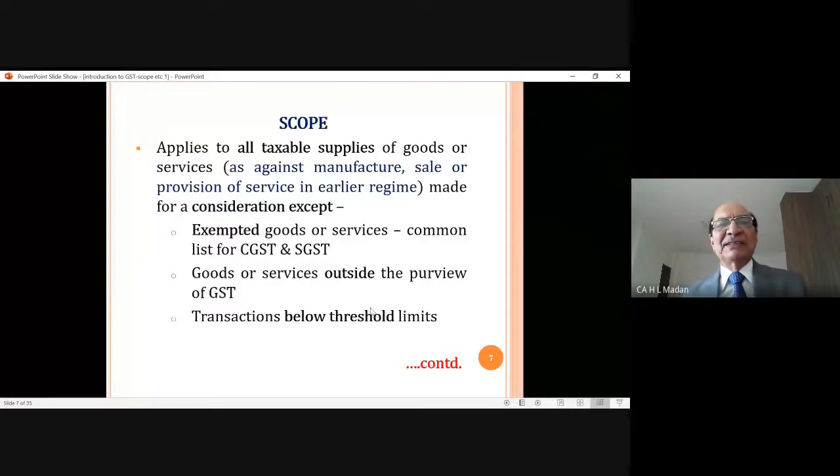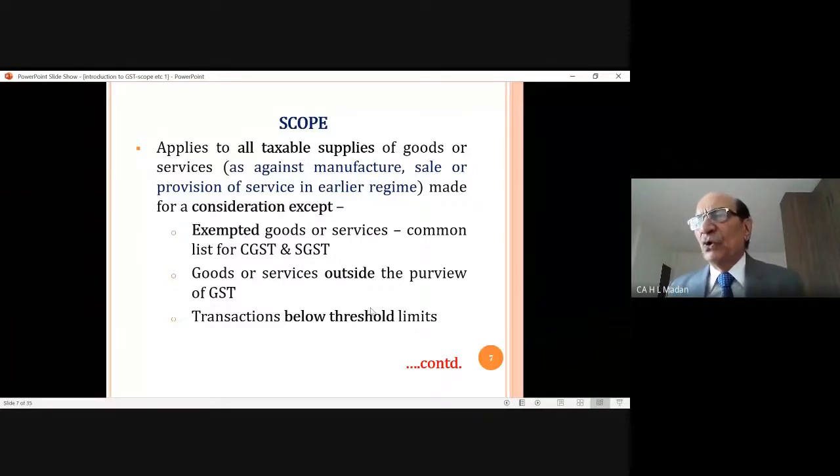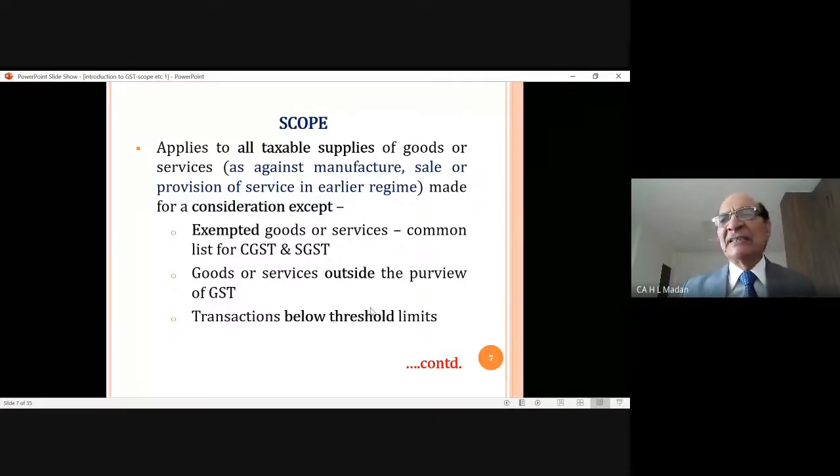So first I will discuss the scope, means on which item GST will be levied, and which of the items are outside the GST laws.